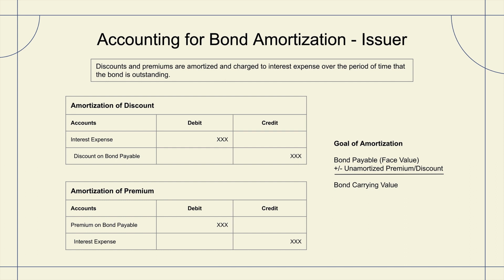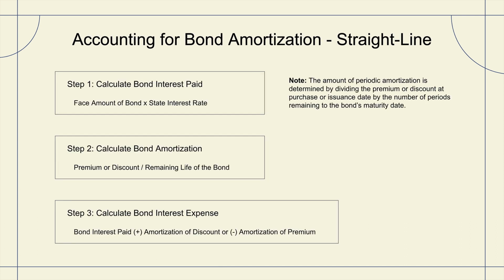What's interesting is that we would naturally expect to be debiting an expense to increase that expense. But in this illustration for a premium amortization, we are crediting it, which has an interesting impact on the income statement in that, by crediting interest expense through the amortization of that premium, we're reducing our expense, which ultimately has the impact of increasing net income. In Part A of this chapter, we're going to explore bond amortization using what's called the straight line method. If you remember back to straight line depreciation, it was an easy and systematic way of allocating depreciation.